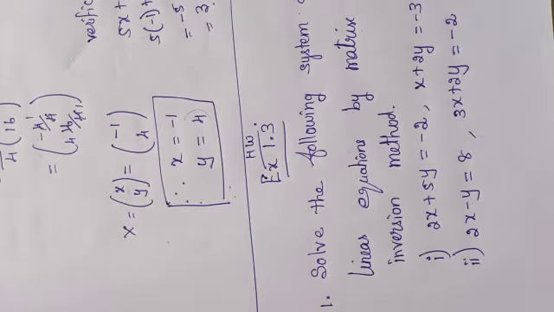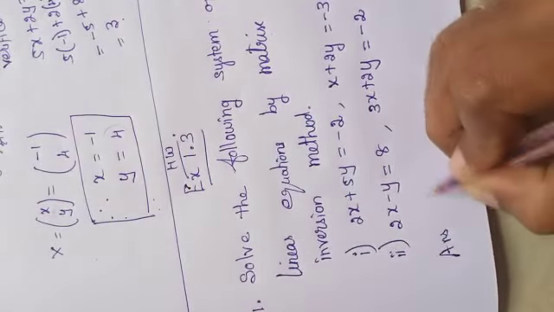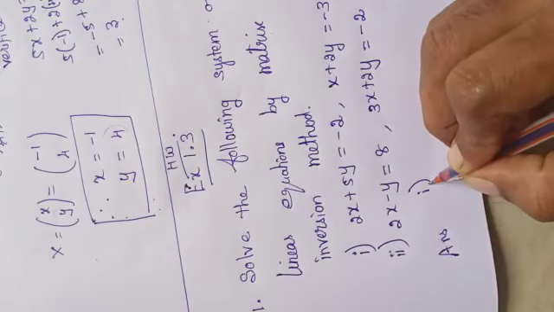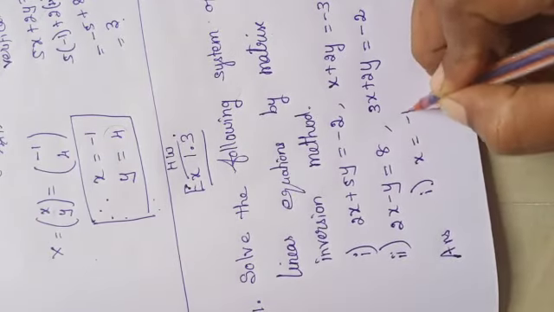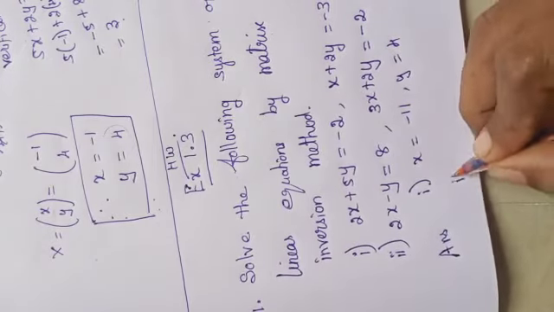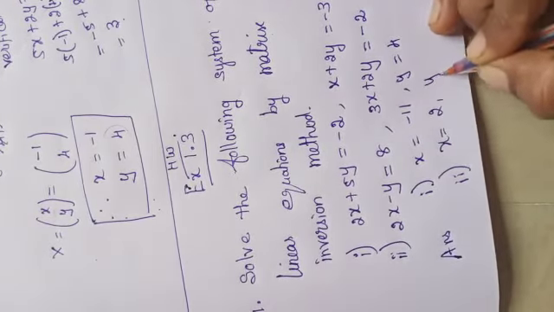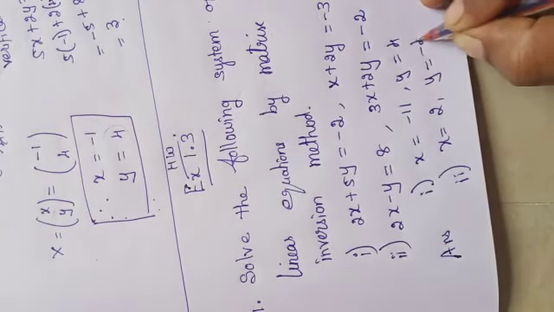Shall I give the answers also? See the first one's answer. For the first subdivision, x equal to minus 11 and y is equal to 4. And for the second subdivision, x is equal to 2 and y is equal to minus 4.